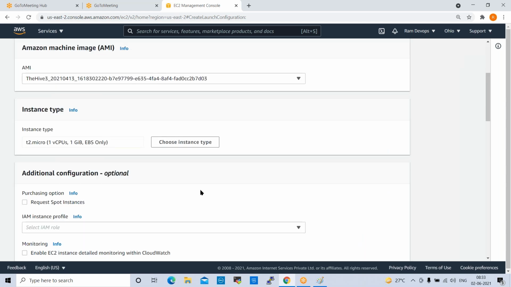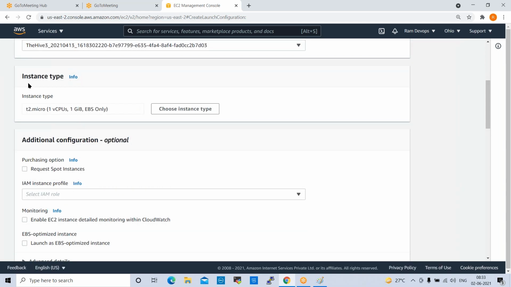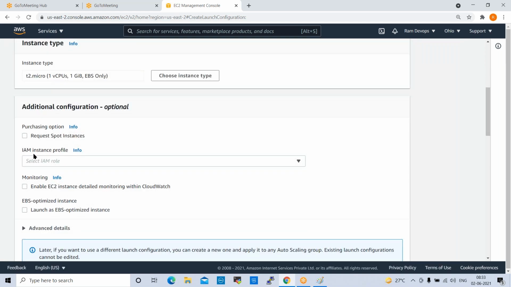Normally we don't use T2 micro in real projects, because it has only one virtual CPU and 1 GB RAM, so it is not sufficient. Normally we use T2 medium or T2 large. Okay, so this is the instance type. Next one is